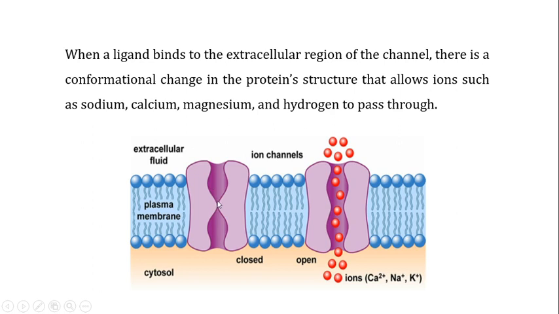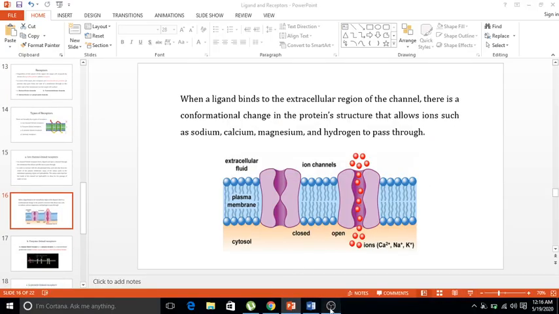Now when there is no ligand bound to these receptors, you can see that they are closed, and when they are closed, they do not allow the transfer of ions from the exterior environment into the interior environment. But when the ligand binds to these channels, there are conformational changes. You can clearly see the conformational changes over here, thereby creating a channel through which the ions can pass, and when they pass, they can perform their function. So we will continue this discussion in the next video.